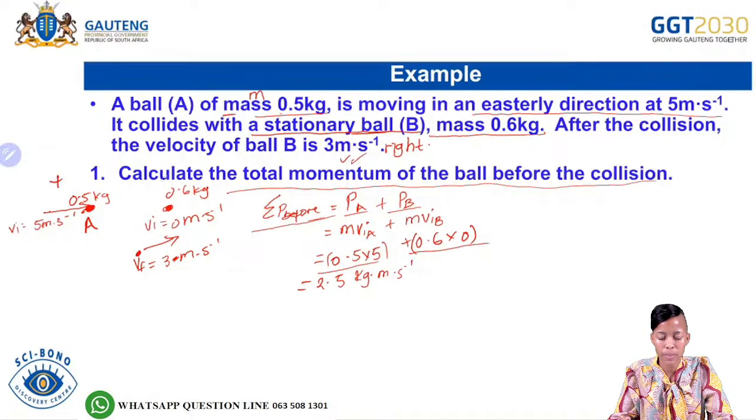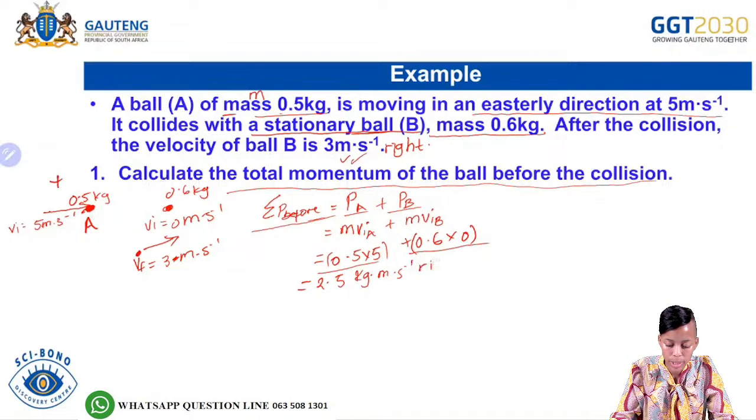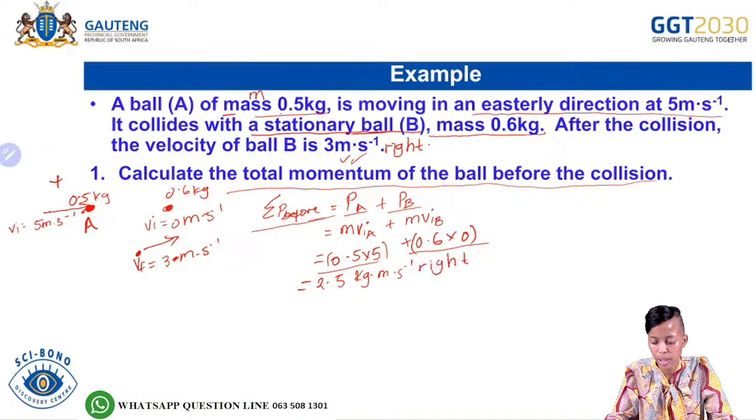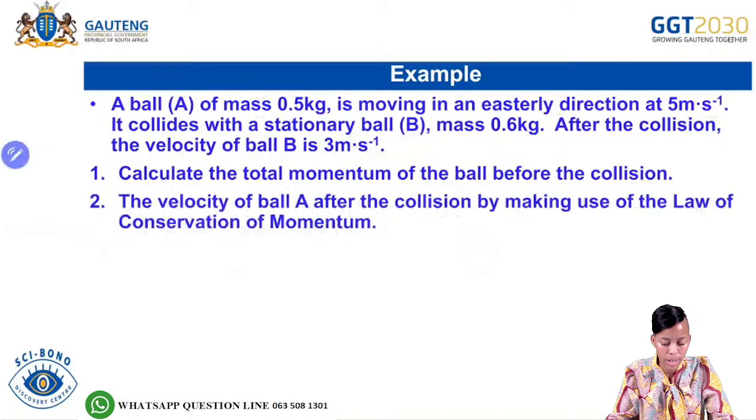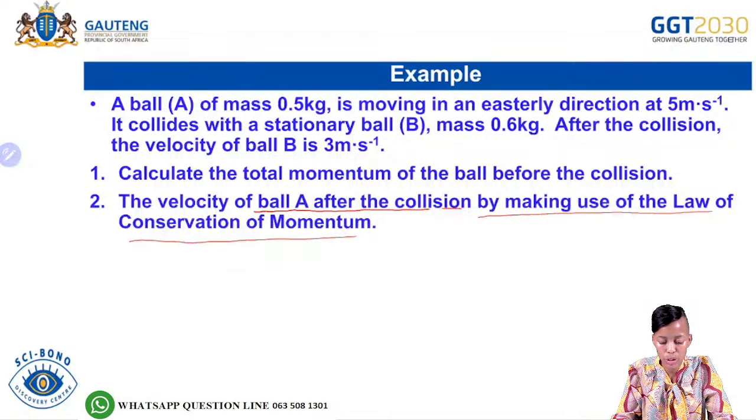Our direction for a positive answer will be to the right. Okay, so we have a positive answer there, so therefore the direction will be to the right. Then the next question: the velocity of ball A after the collision, by making use of the law of conservation of momentum.